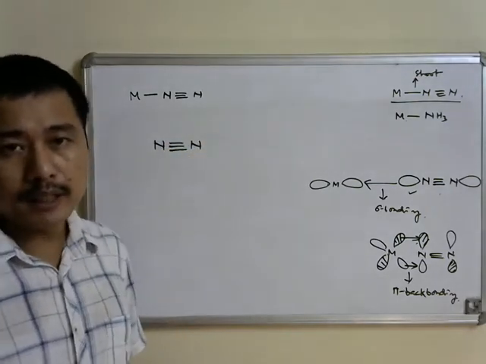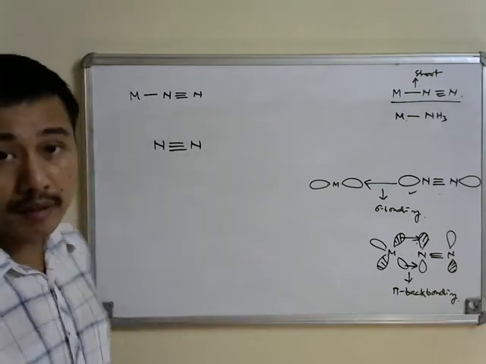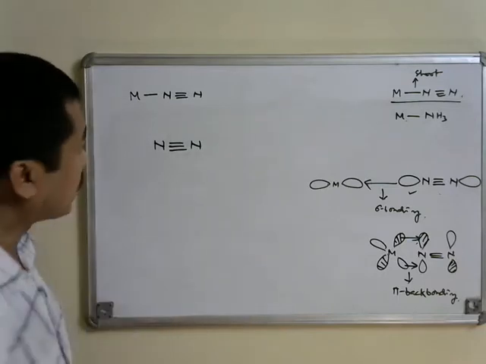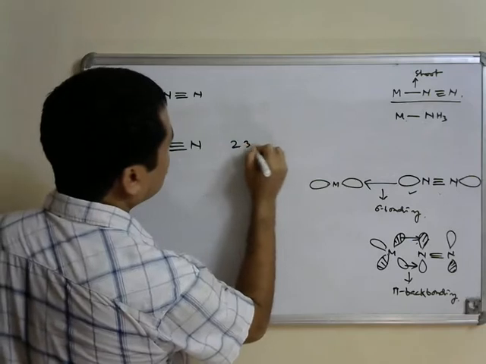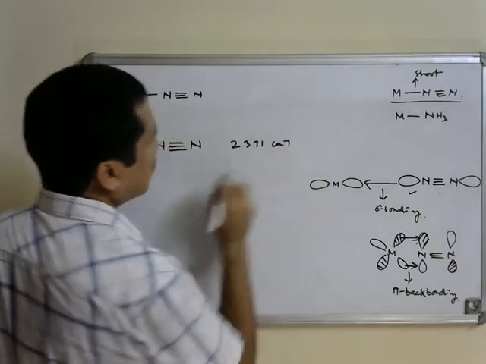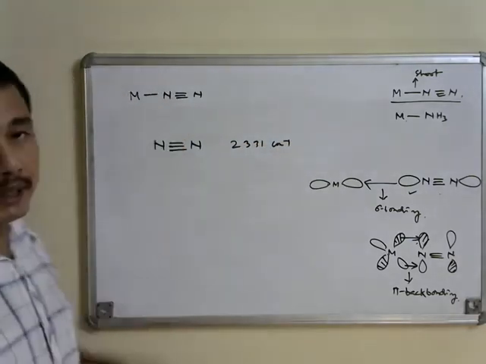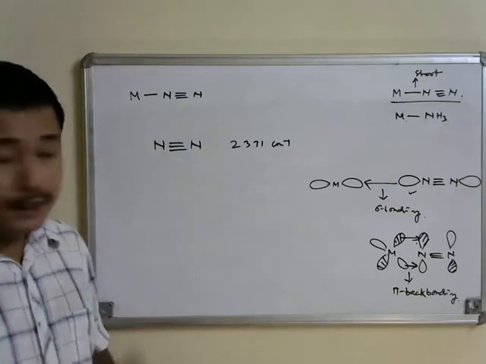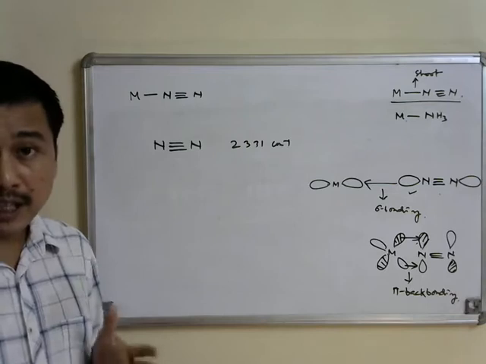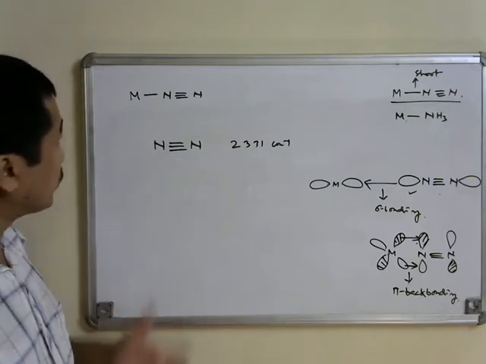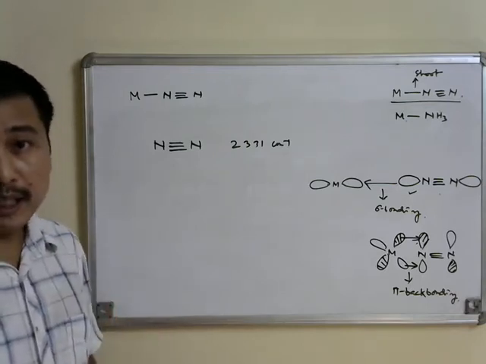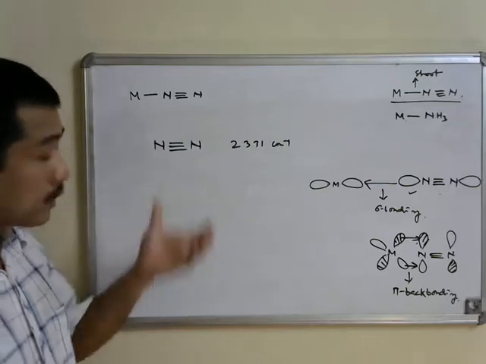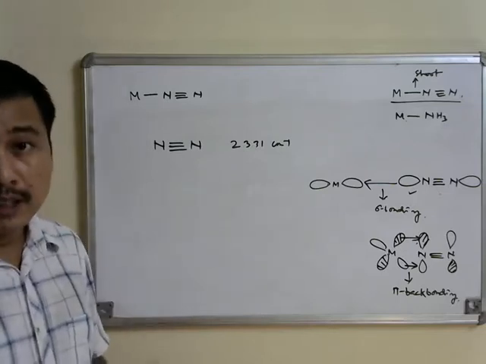But one can look at the Raman spectra, and the NN stretching vibration in the Raman spectra is equal to 2331 centimeter inverse. In case of metal dinitrogen complexes, this NN stretching vibration becomes IR active, and it is observed as a highly intense signal.